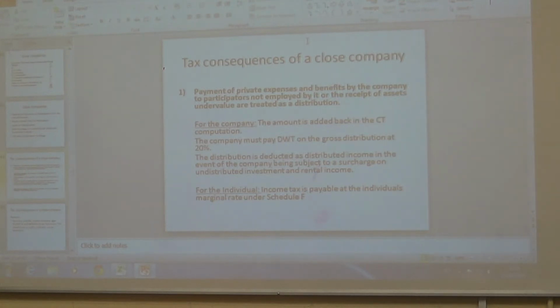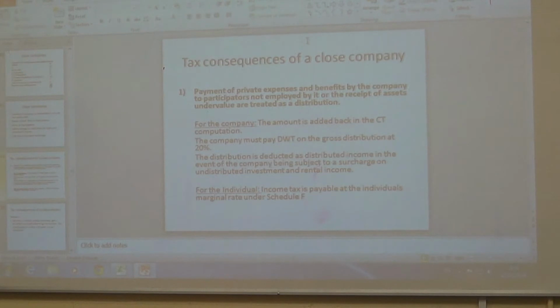Okay, so for the company, the amount is added back in the corporation tax computation. So when you pay private expenses to a director not employed in the company, the amount is added back in the corporation tax computation. The company must pay dividend withholding tax on the gross distribution at 20%. And then this distribution is deducted as distributed income in the event of the company being subject to a surcharge on undistributed investment and rental income.